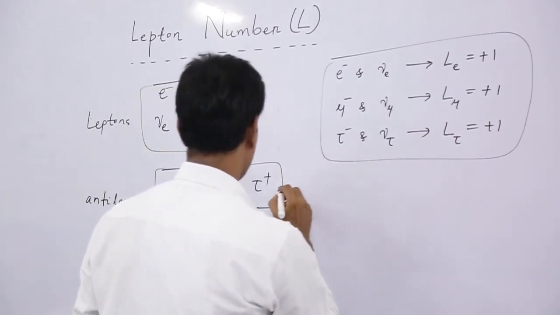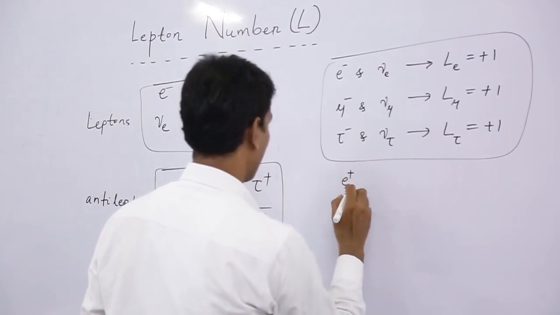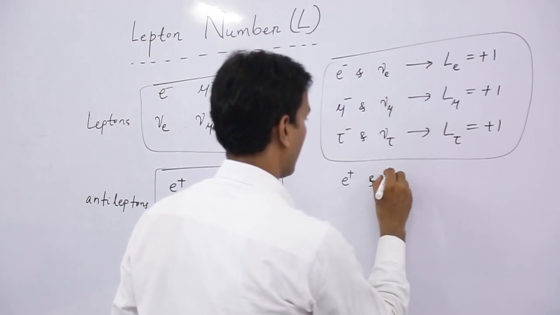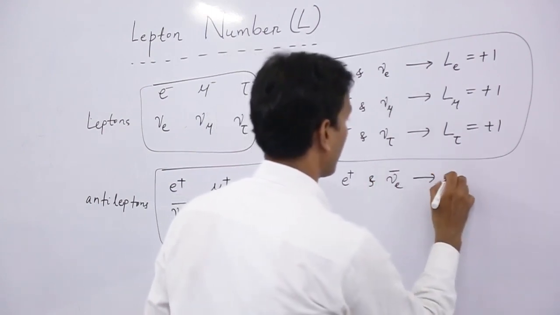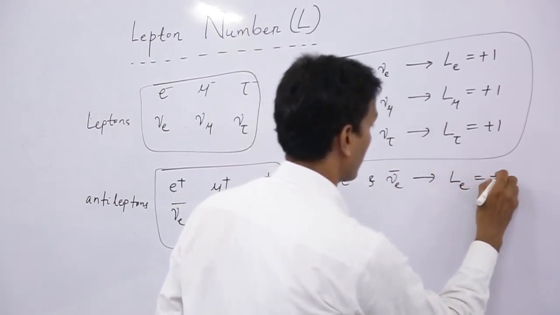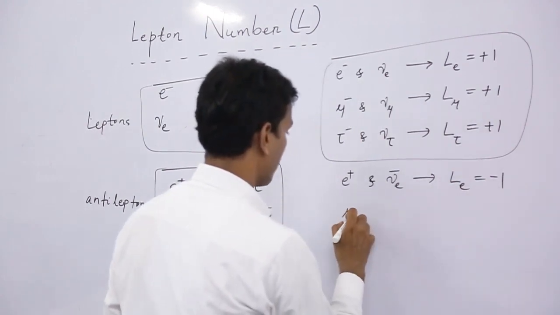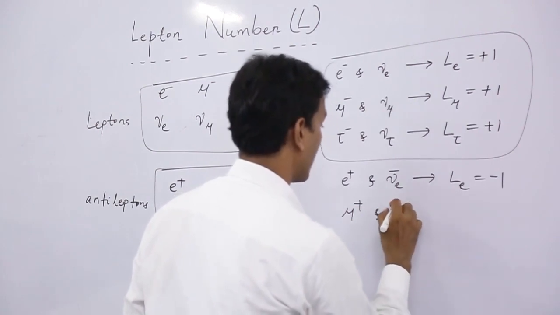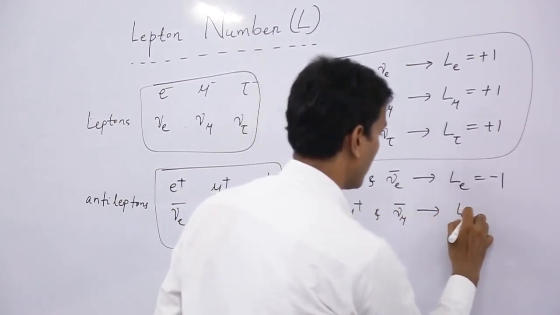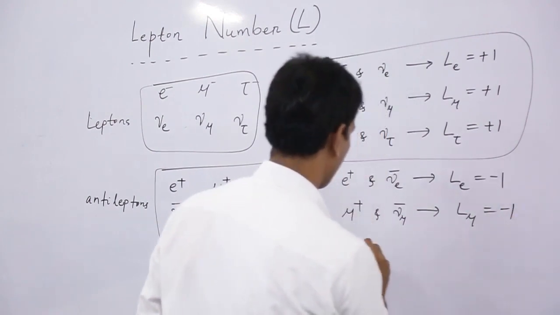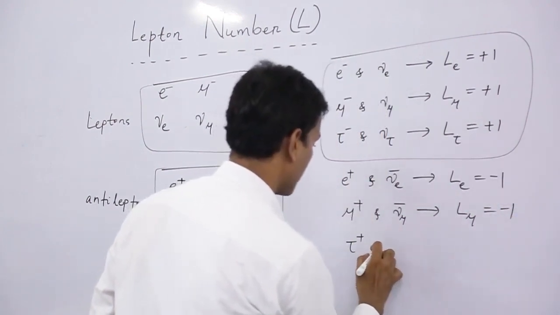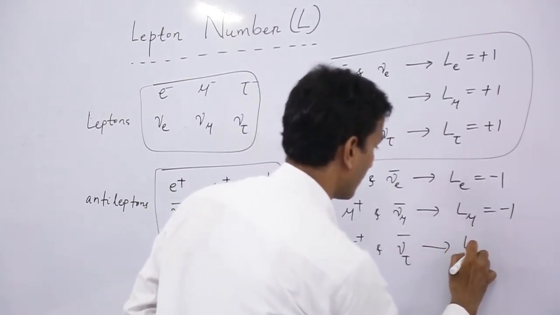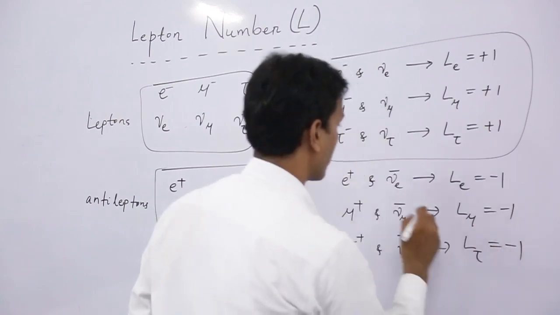Similarly for positron and its electron antineutrino, Le will be minus 1. Then mu plus and its antineutrino, that is muon antineutrino, L mu will be minus 1. Then tau plus and its antineutrino, L tau will be minus 1.